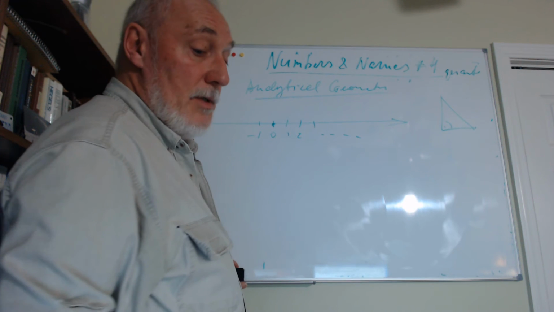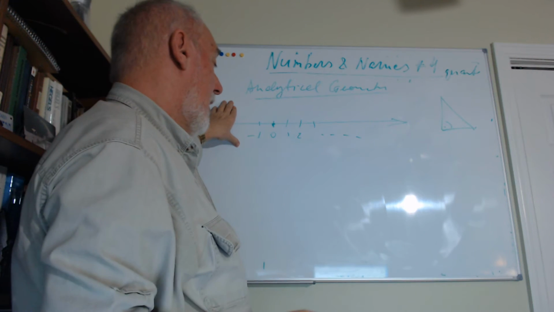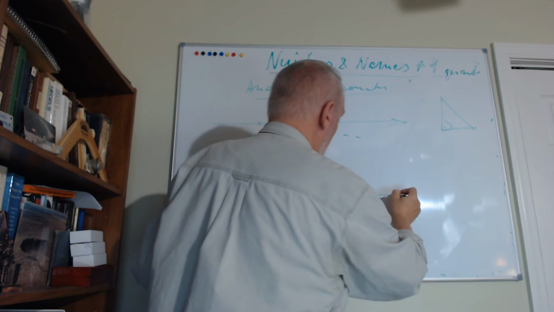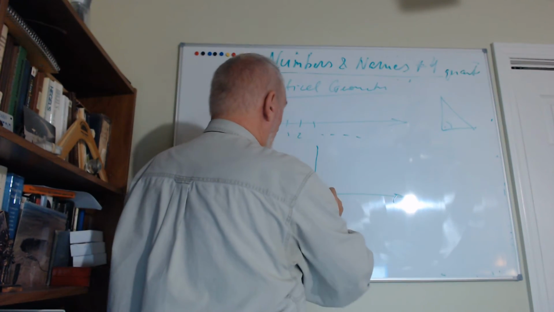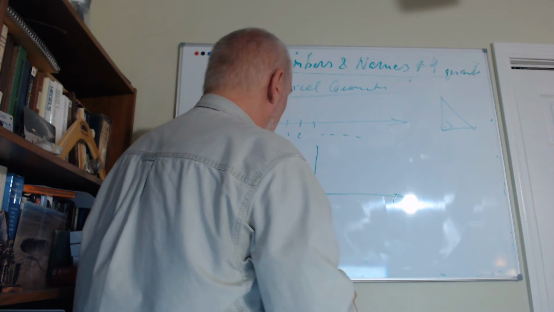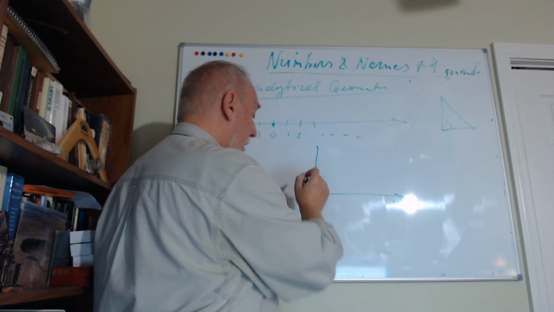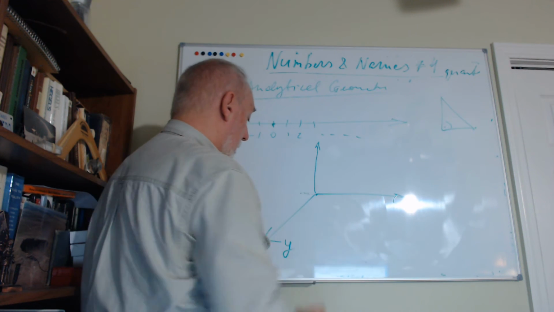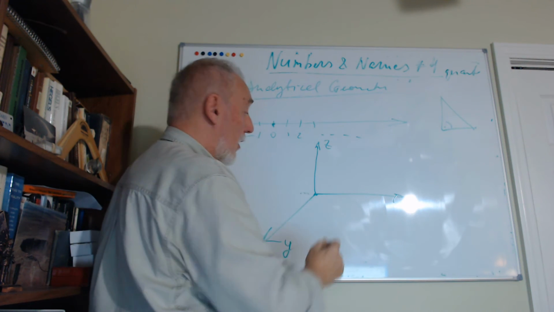And analytical geometry doesn't stop at one number line. Usually it talks about many number lines, and they are called dimensions. So one number line goes like one dimension. Another one, you know this word perpendicular, right? So it's perpendicular to x. This is called y, and then z, and also it can be more.